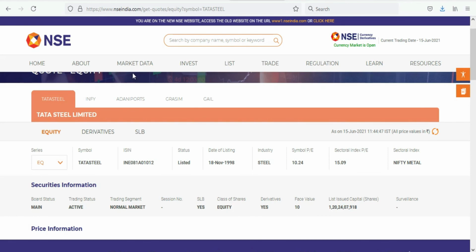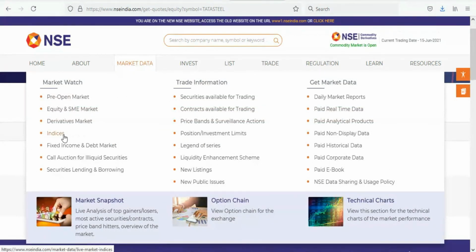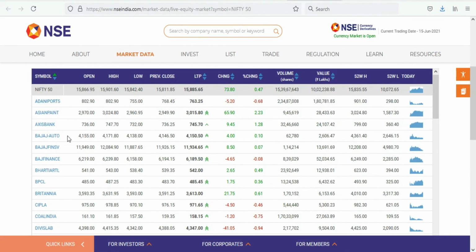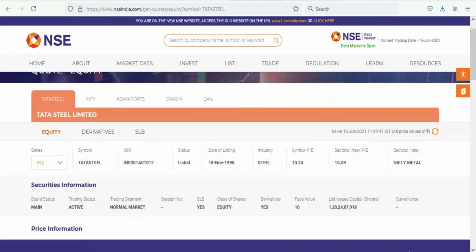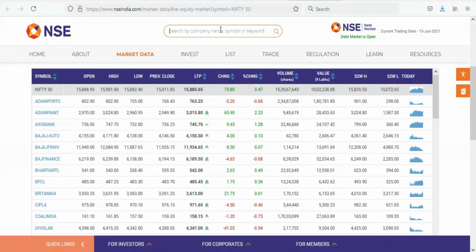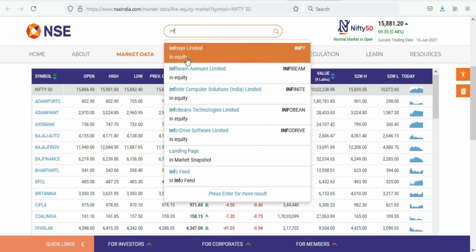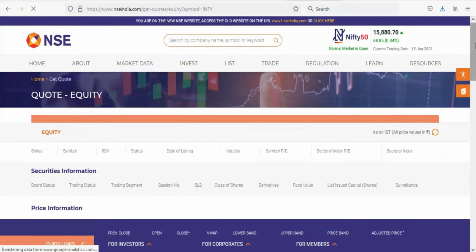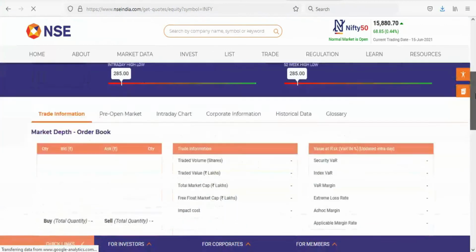I told you to go to indices, see all the different indices, and click on Nifty 50. You can see all the Nifty 50 shares, and type any company of your choice. I have typed Tata Steel. You type any company of your choice. For example, Infosys. Okay, I will type Infosys. See, look at the information. Try to understand. Do it, then only you can understand.